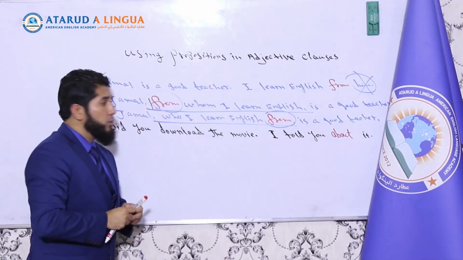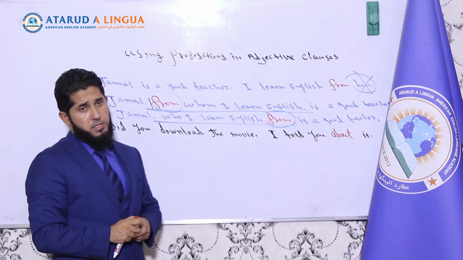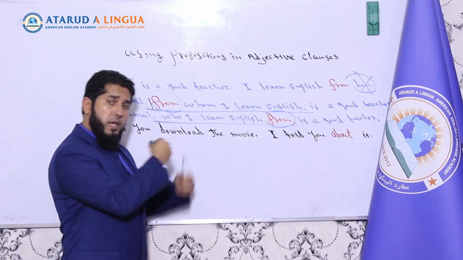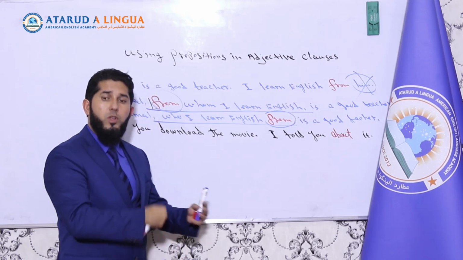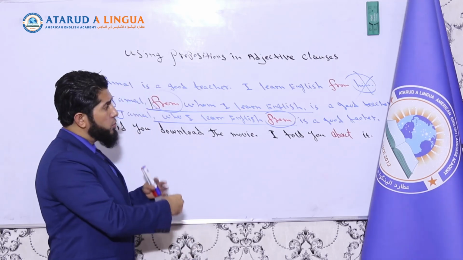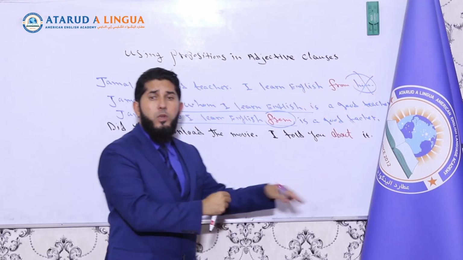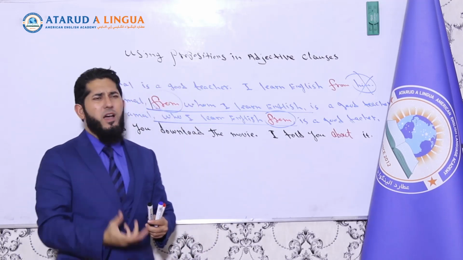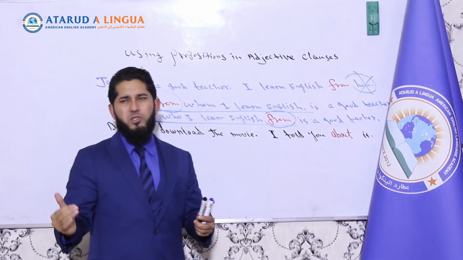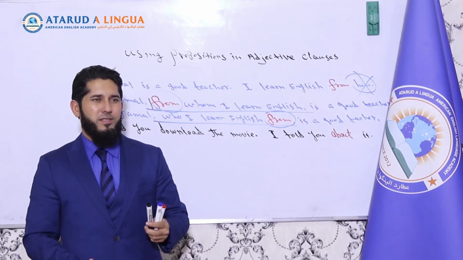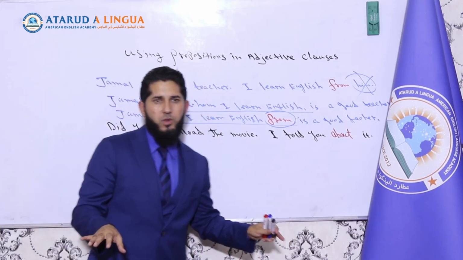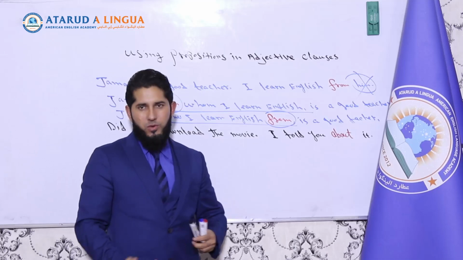Okay, this is how we use prepositions in our adjective clauses. Don't forget, if you use a preposition at the beginning of the adjective clause, it will be formal, okay? If you use it at the end of your adjective clause, it will be informal, or somehow in spoken English, it's very common. I mean, native speakers use prepositions at the end of their adjective clauses when they speak in just a normal situation, okay? When it's not something academic, okay?